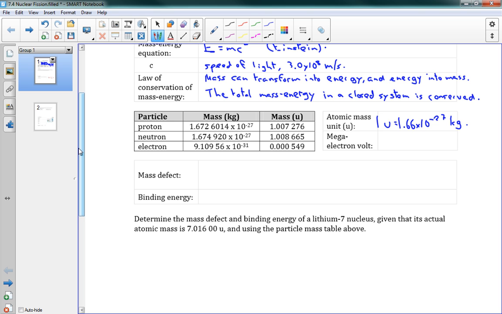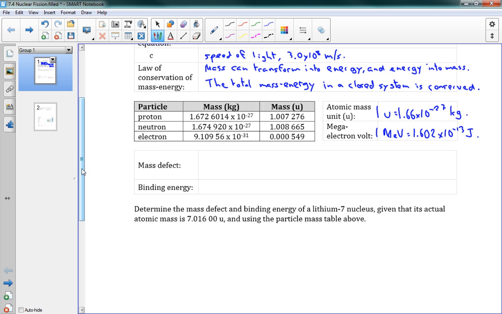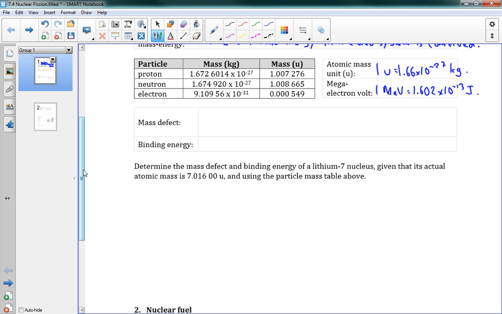Okay, and another useful measurement that we have here is a mega electron volt. This is just a measure of energy, like a joule. It's just a different unit, and it's based off of the number of volts that an electron carries. So 1 mega electron volt, MeV, like this, is equal to 1.602 times 10 to the negative 13 joules. Okay, that's our conversion there. So this is information we're going to need.